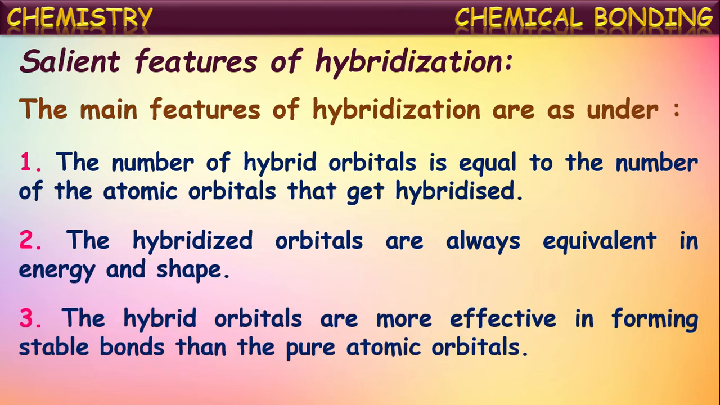The hybrid orbitals are more effective in forming stable bonds than pure atomic orbitals. The bonds formed by these hybridized orbitals are stronger than the chemical bonds formed by normal, pure atomic orbitals. So hybrid orbitals form stronger bonds than the pure atomic orbitals.